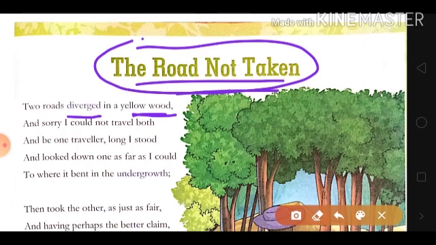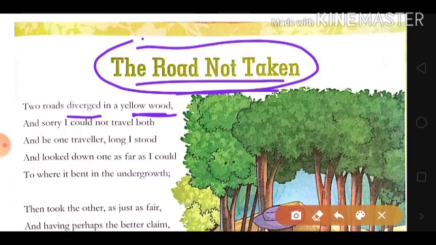So he stood there and looked down one as far as he could. He tried to see the road as far as he could, to where it bent in the undergrowth. Now undergrowth here means very dense growth of plants and bushes.